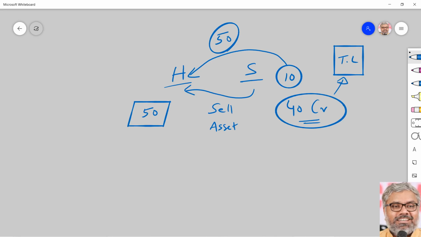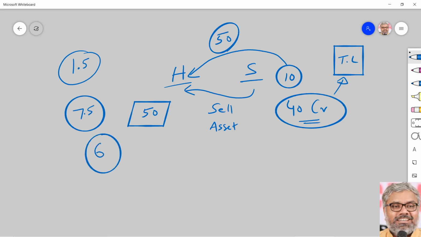It already has high profits. What is it doing now? Let us say this is plant and machinery. Normally, at 15% depreciation, they were supposed to claim a depreciation of only 1.5 crores on this 10 crores worth of machinery they got from S Limited. But now, 15% of 50 crores, around 7.5 crores of depreciation, they are claiming. That means they can reduce their income by 6 crores. And just imagine, at a 30% tax rate, they are saving a tax of 1.8 crores.